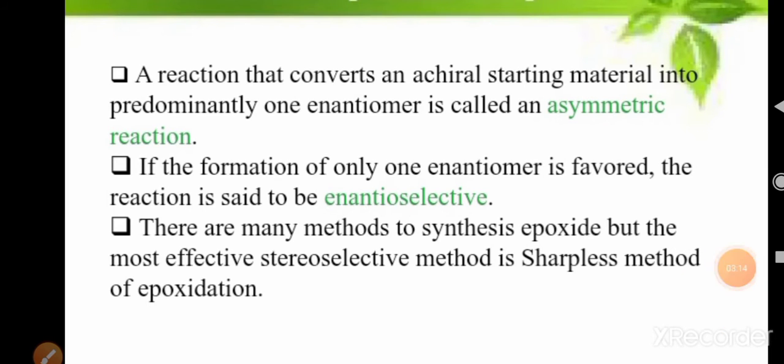Now let us see about the asymmetric reaction. This Sharpless asymmetric epoxidation is an asymmetric type of reaction because in this reaction the starting material, which is a chiral starting material, converts into one enantiomer of the epoxide. Therefore this is an asymmetric reaction, and this reaction is enantioselective because it depends upon the type of enantiomer.